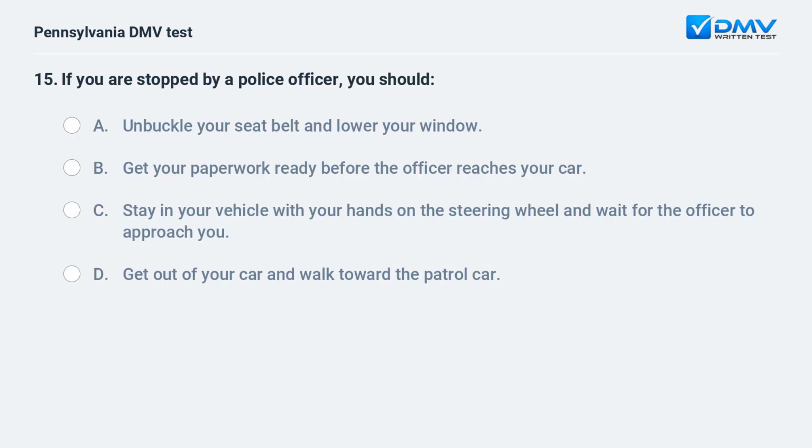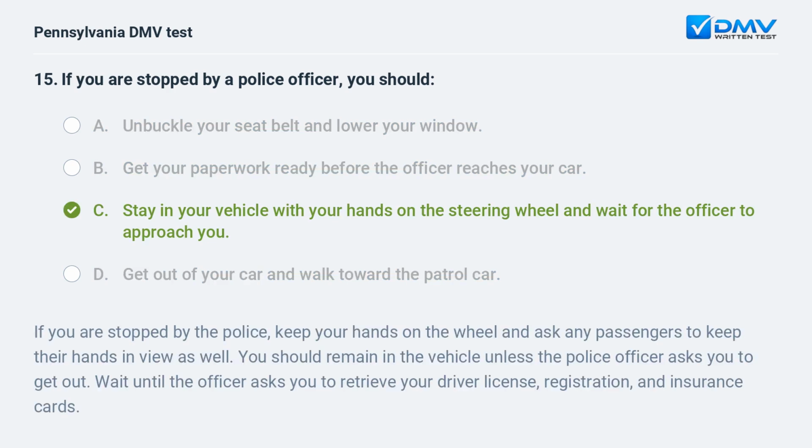If you are stopped by a police officer, you should A. unbuckle your seat belt and lower your window. B. get your paperwork ready before the officer reaches your car. C. stay in your vehicle with your hands on the steering wheel and wait for the officer to approach you. D. get out of your car and walk toward the patrol car.